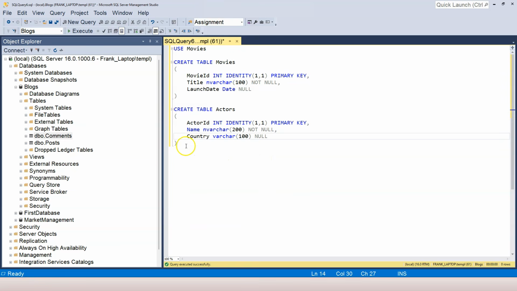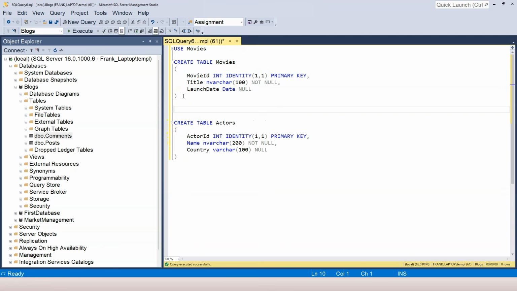Now I need to add a relationship between these two tables. We know that one movie can have many actors and one actor can show up in many movies. So therefore it's a many-to-many relationship. So for many-to-many relationship, we need to create a relational table in between. I'm going to actually create a relational table in between.